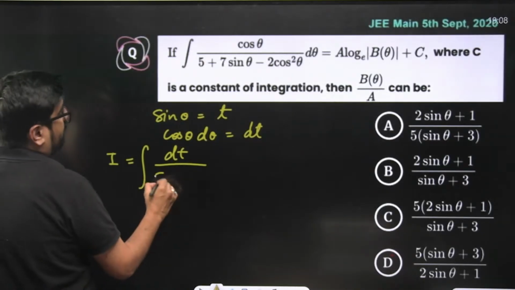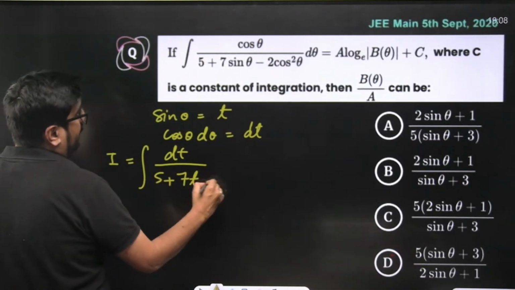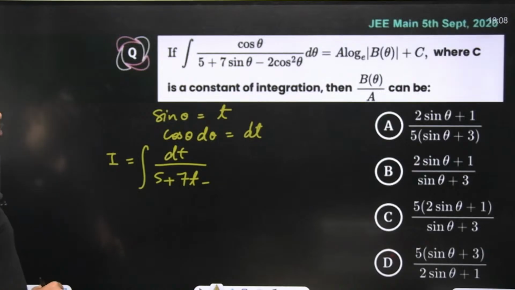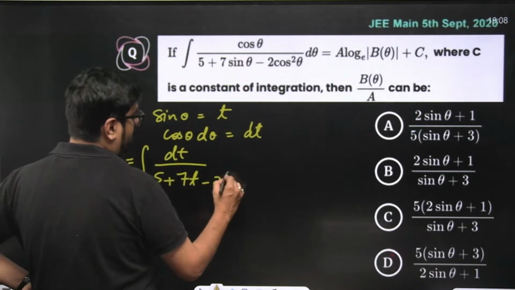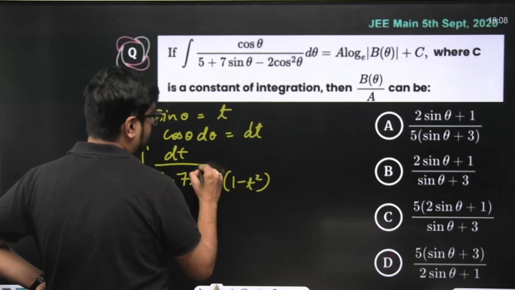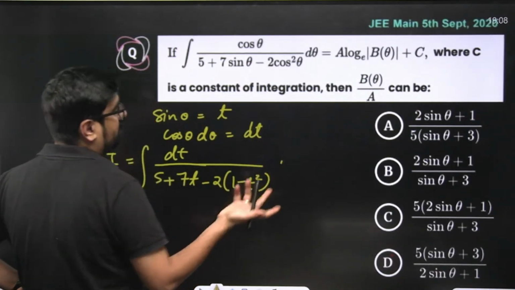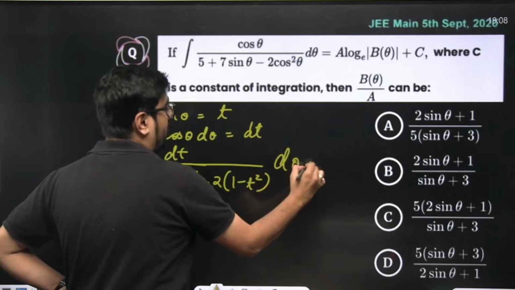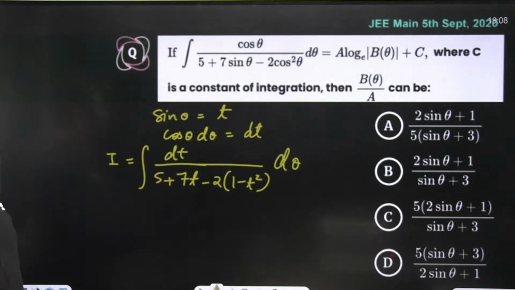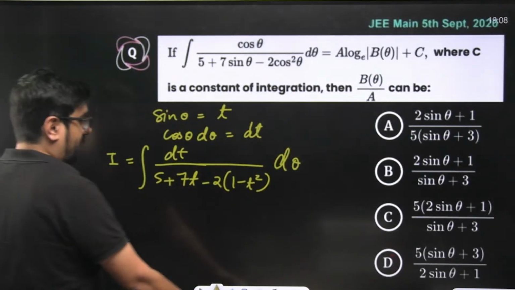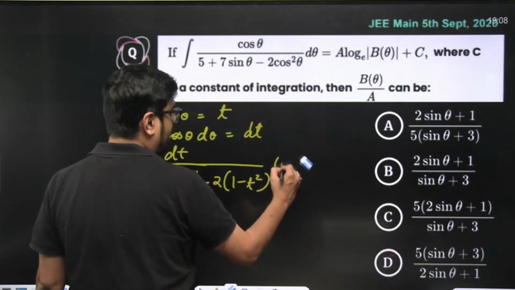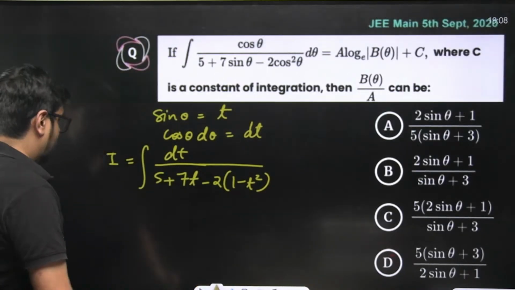This will become 5 plus 7t minus 2 cos square theta, so minus 2 times of 1 minus t square. That's it. This question is actually of algebraic format, but they have used a little bit of trigonometry over here. Okay, so what did it become?